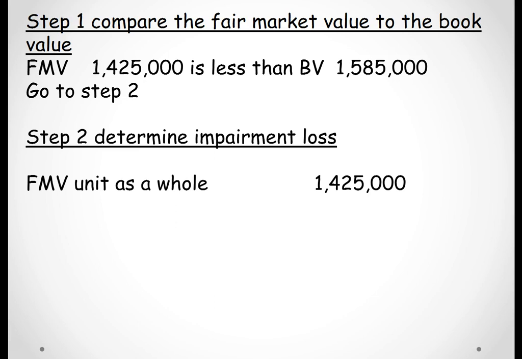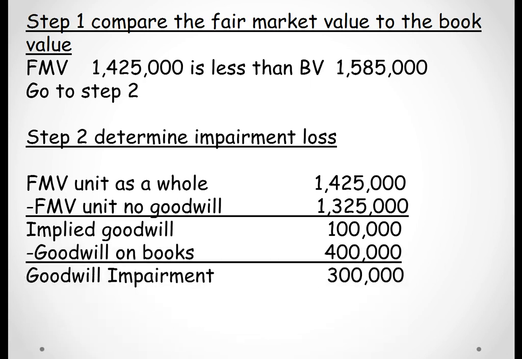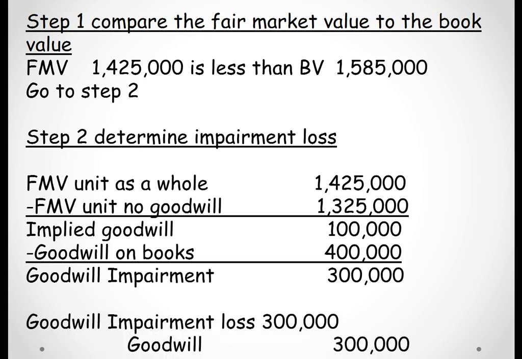We know the fair market value of this unit is $1,425,000 in total. And if we subtract out the fair market value without the goodwill, it means that the implied goodwill has a value of only $100,000. We subtract the goodwill on the books, which means we have goodwill impairment, and now we can book our journal entry, which would be to book the loss, which would be part of other income, pre-tax, and we would reduce goodwill.